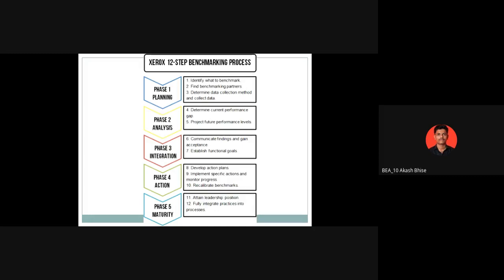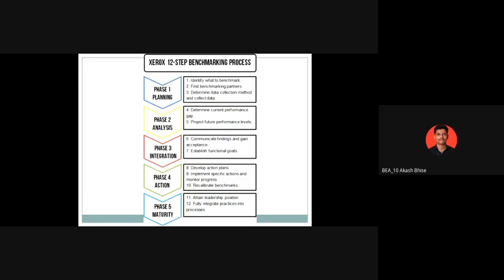And the last phase is maturity. Now attain leadership position. Whenever your benchmarking finishes, definitely you will get an idea where or how we can improve our organizational success. Definitely at that time you attain leadership position. So you will be at the leadership position because you have experience with the help of benchmarking. So you will definitely get motivated, so the entire industry will get motivated. So definitely you will be at the top position or attain leadership position.